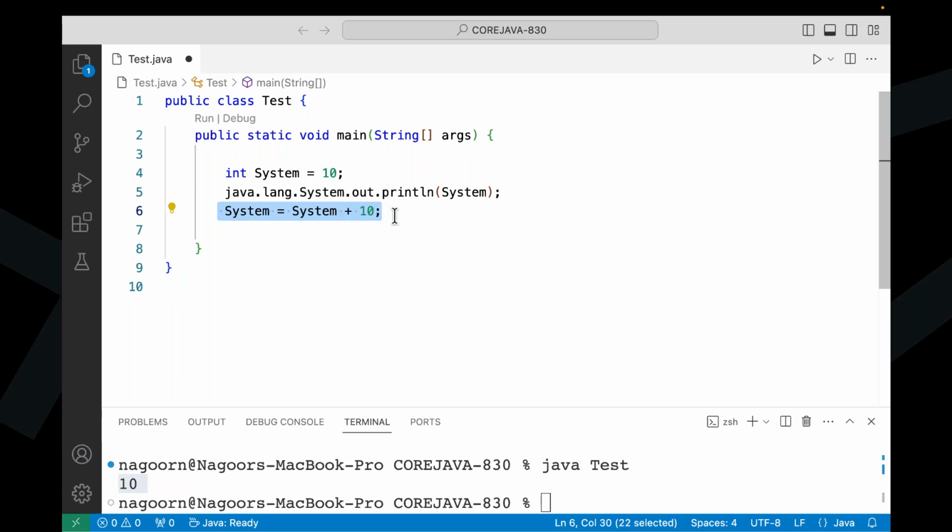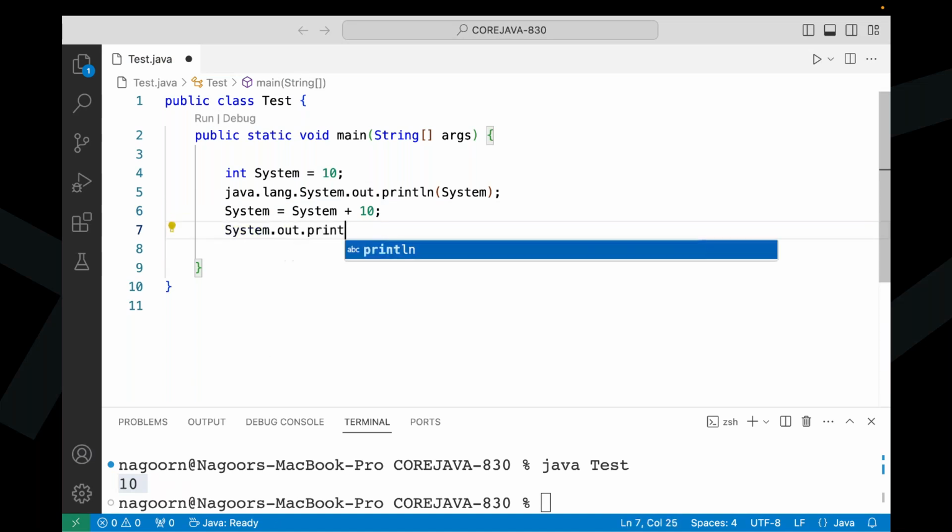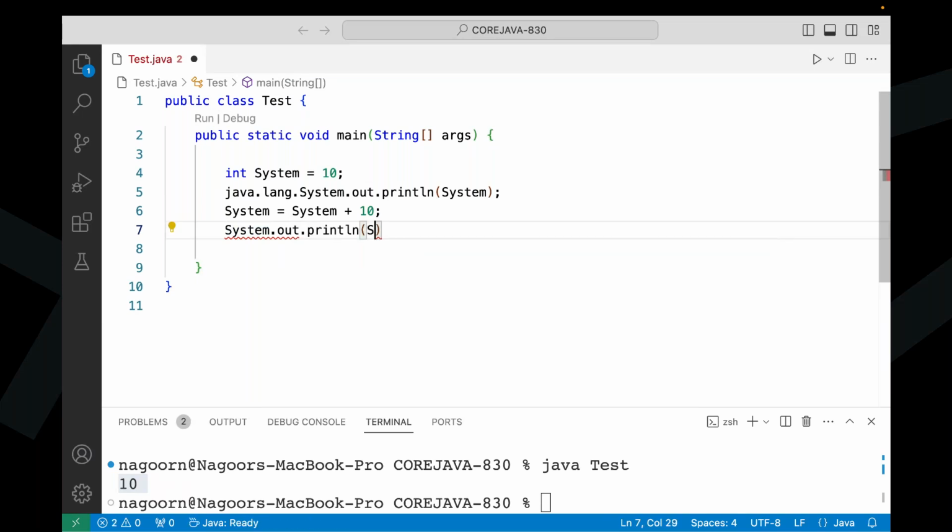It's okay. Now tell me, I want to display the system here. If you want to display the system, what do we have to do now? System.out.println of system, here I want to provide. Now, are we able to get a compilation error or not? We are getting a compilation error here. Why are we getting a compilation error now? Tell me.